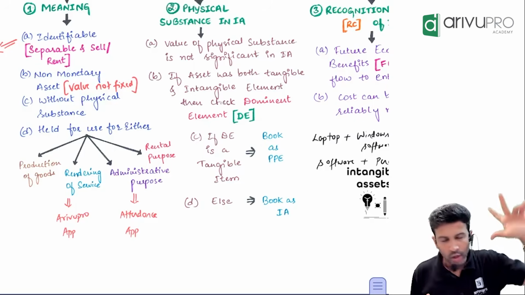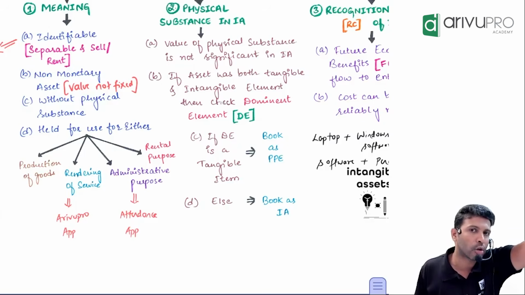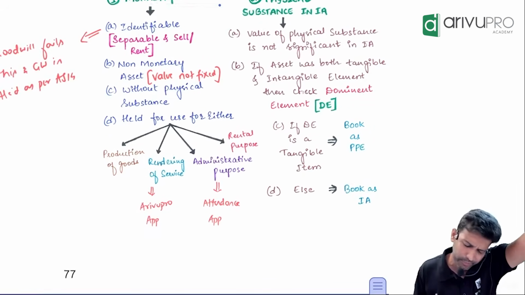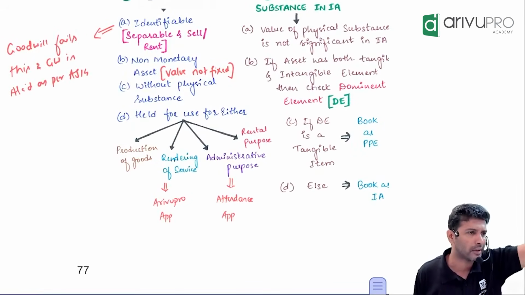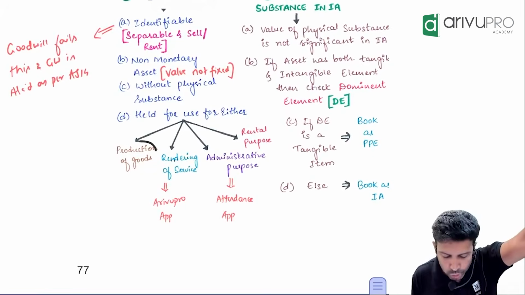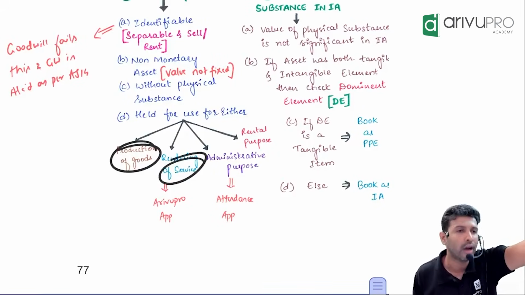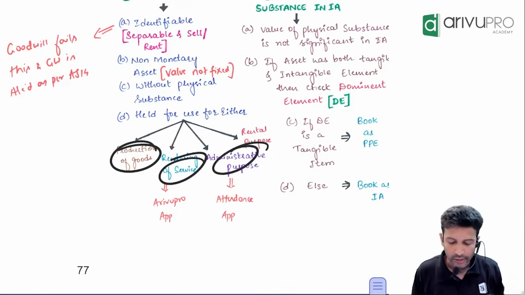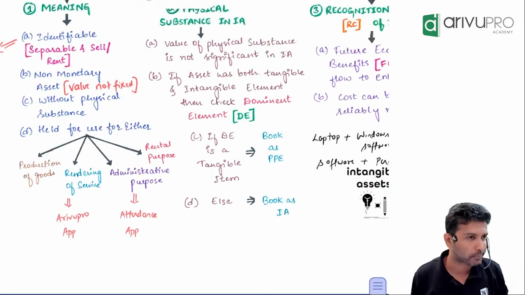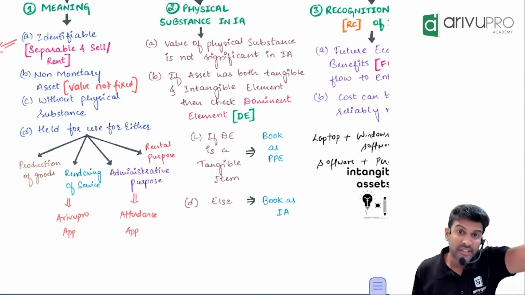Done. So identifiable over, non-monetary asset over, physical substance over. Last one is held for use. This one you know, same as PP. That intangible asset should be used to produce some goods or render a service, or for admin purpose or rental purpose. One of the four uses should be there. Okay. This is the meaning.